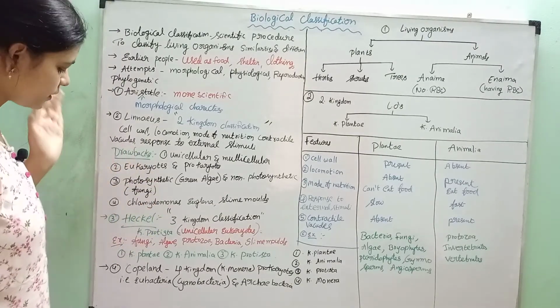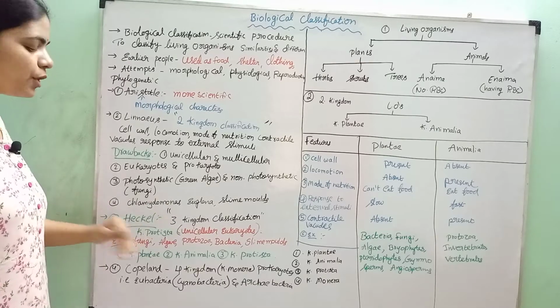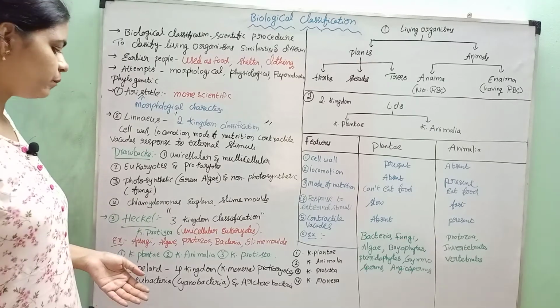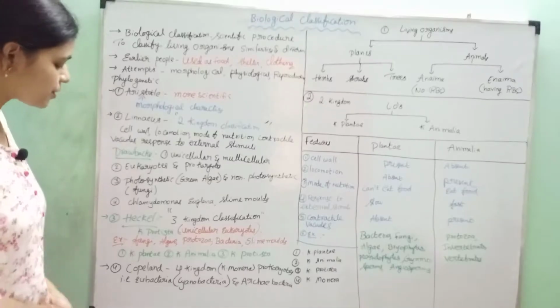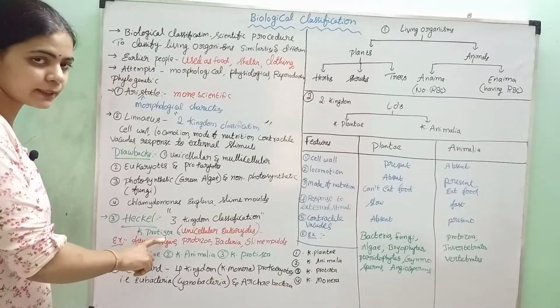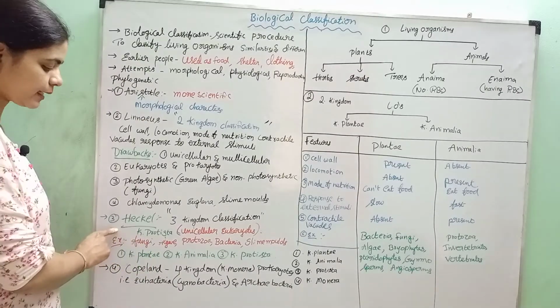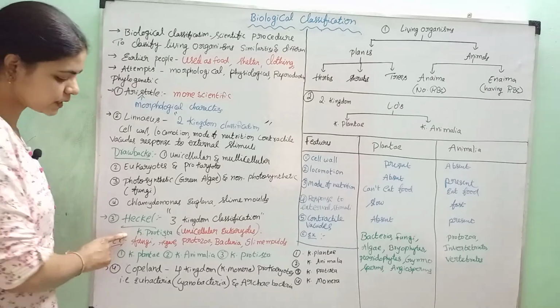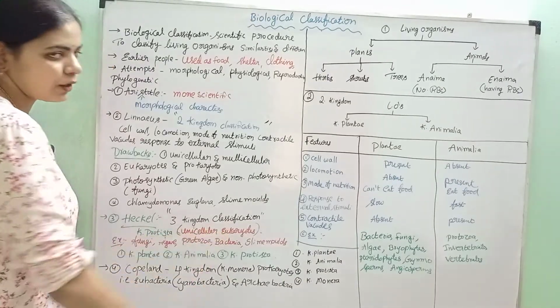For that, there is another person called Haeckel. He proposed the three kingdom system of classification. He introduced a new kingdom called Kingdom Protista. For the first time, Kingdom Protista was proposed by Haeckel. In this Protista, he included unicellular eukaryotic organisms.